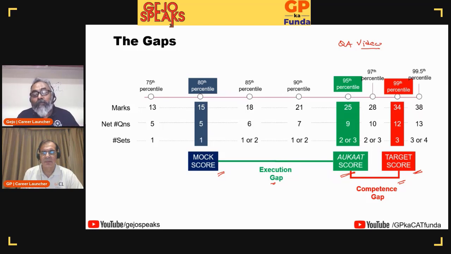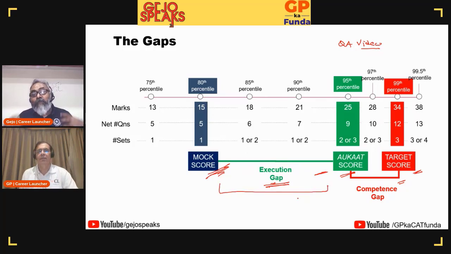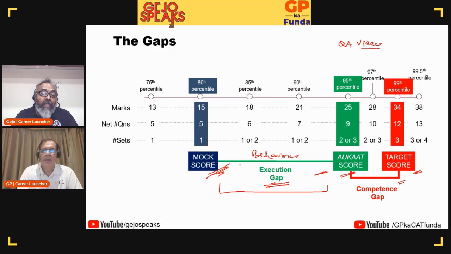And then you have two gaps. One is the execution gap, which means in the paper I got a particular score, but I actually could have got a higher score. That means, what was I doing in that particular exam? Therefore, I have to change my behavior when it comes to the execution gap. And we have already seen that changing behavior is itself an important task. If you change certain behavior, then that will change your story.